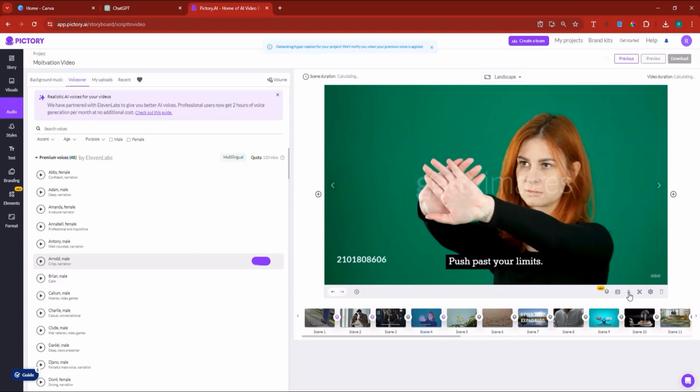And you can also record yourself if you want to by clicking on this little button right here of recording. So if you want to record or apply AI voiceover here, or upload a particular voiceover that you have on your computer. But if you're going to upload these things, then that's not really why we're using this tool, right? We're actually using it to help us get rid of the fact of uploading stuff. So we want to make sure that we don't have to work that hard when using this tool.